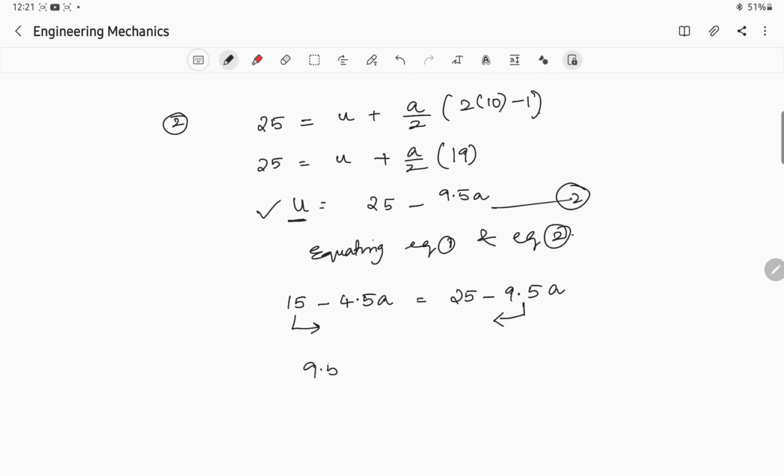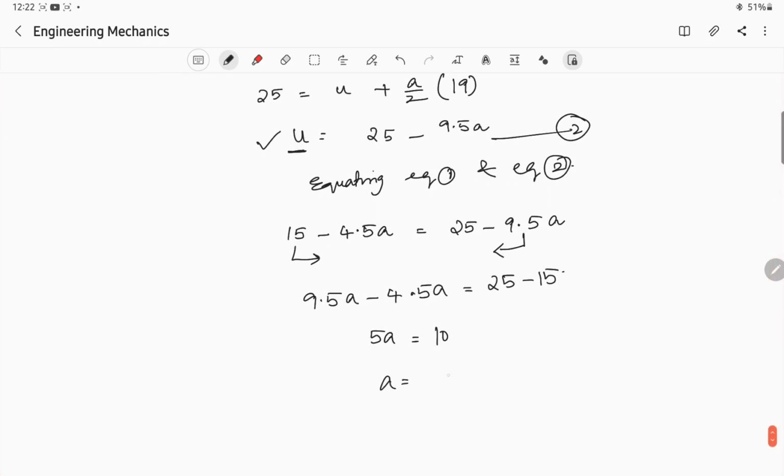You'll get 9.5a minus 4.5a is equal to 25 minus 15. 9.5 minus 4.5 is 5, so 5a is equal to 10.